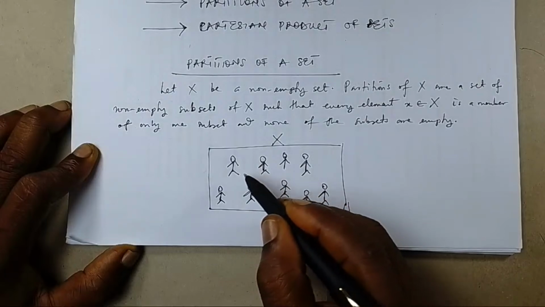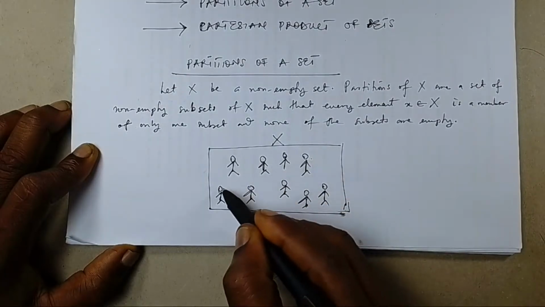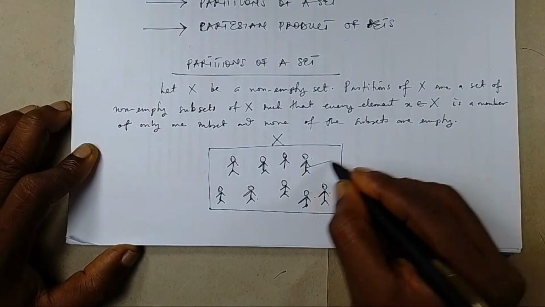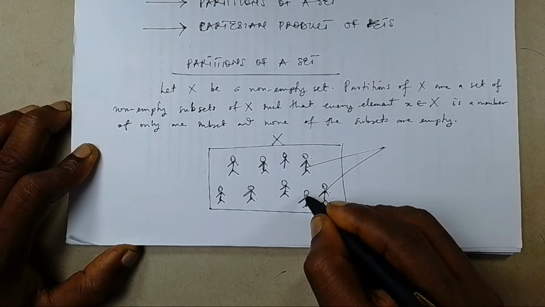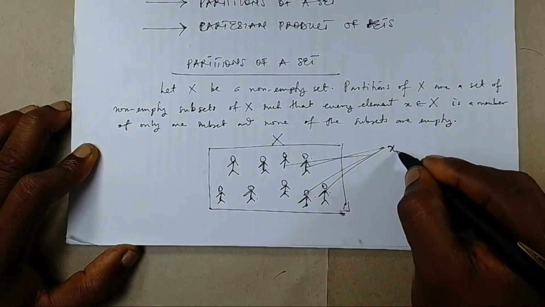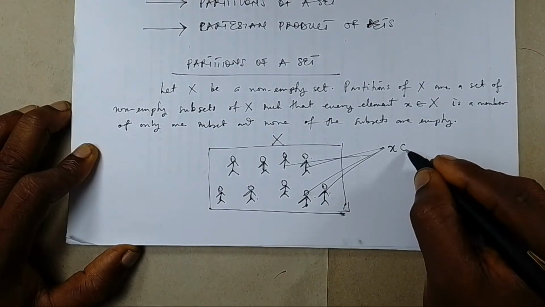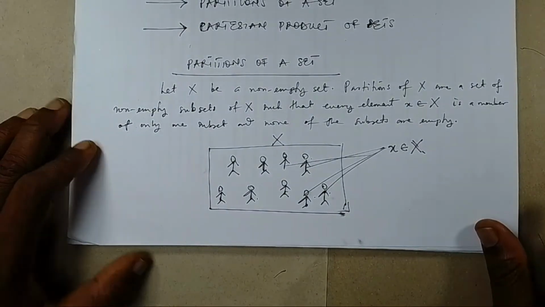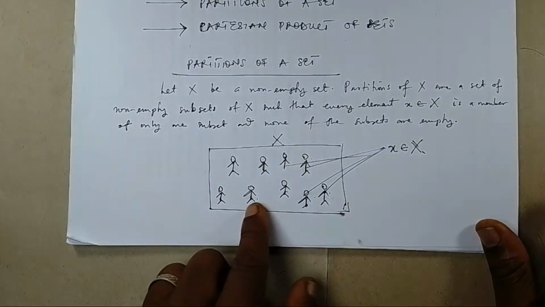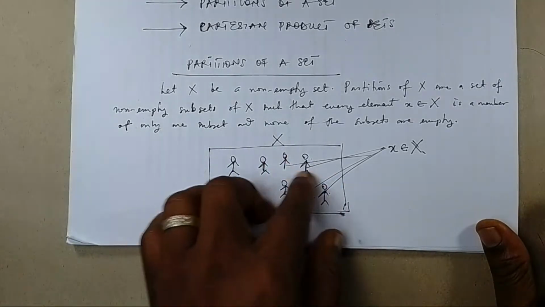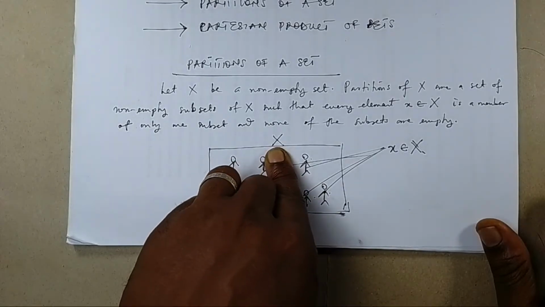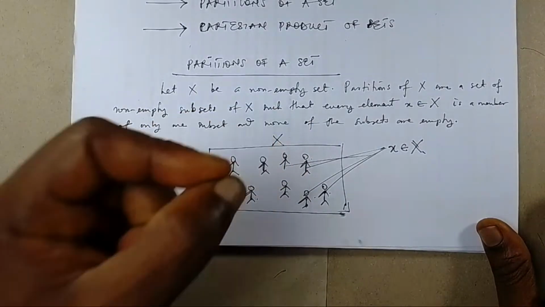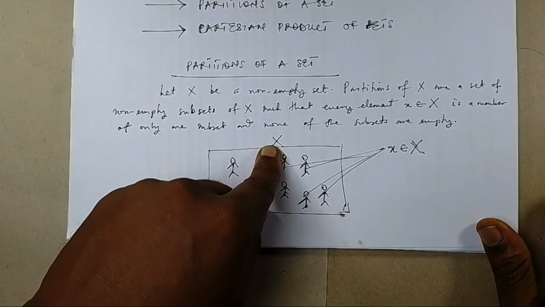Now every member, everybody in this class, is an element of the set X. We can call everybody in this class, this guy, this guy, all of them, small x. So all the small x are members of capital X. That's what we are trying to say. If all these objects here are elements of the set X, the question is, what are partitions of X, this non-empty set?